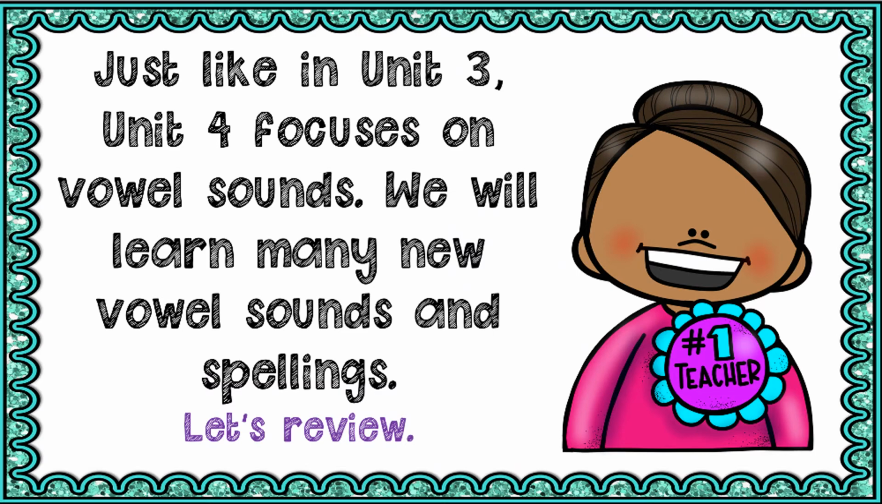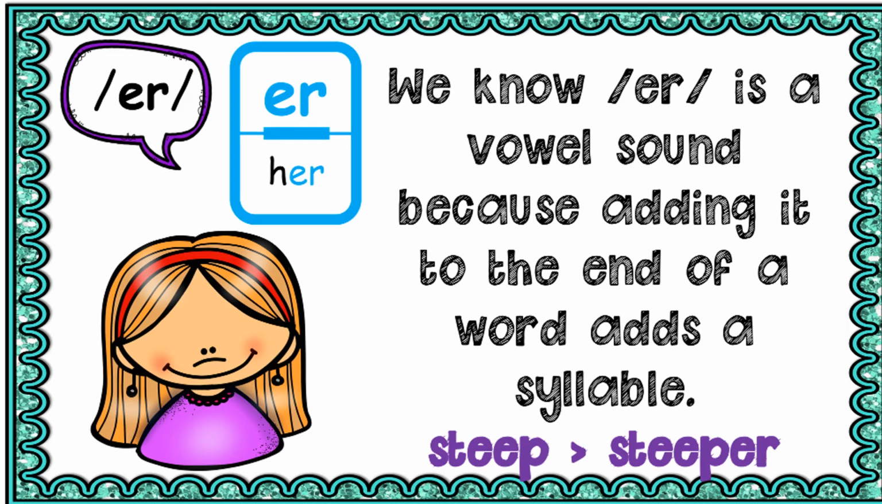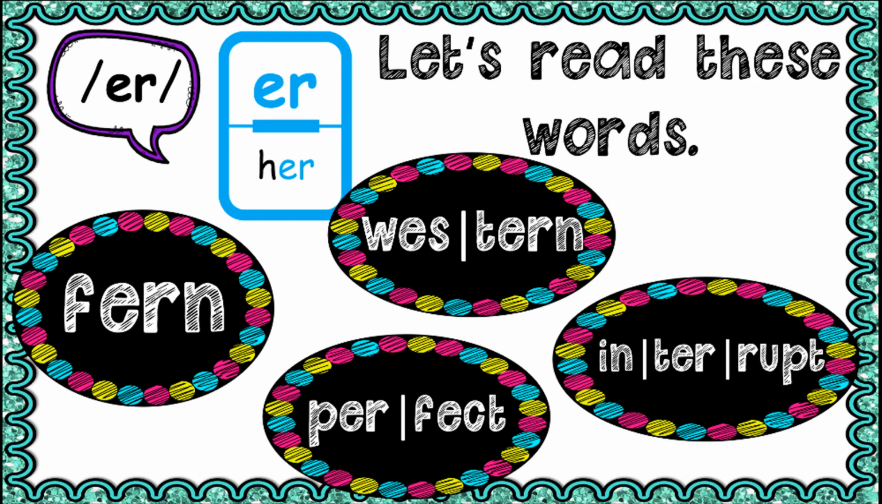Now, just like in Unit 3, Unit 4 will be focusing on vowel sounds. We will learn many new vowel sounds and spellings. So let's review what we already know. Remember the letter R is a spelling for a consonant sound, but the /er/ sound can mingle with certain vowel sounds. We know /er/ is a vowel sound because adding it to the end of a word adds a syllable. For example, steep, steeper. So remember those vowels give it its own syllable. If you have a vowel sound, it's a separate syllable.